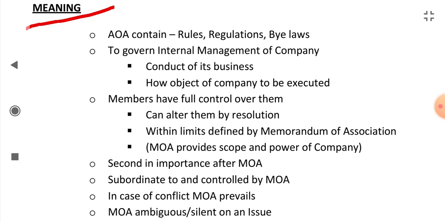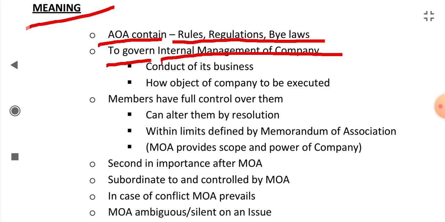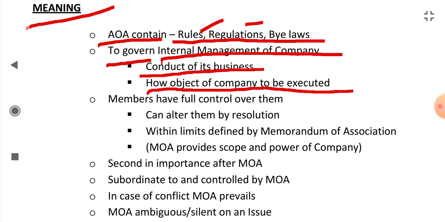Articles of Association, or AOA, contains rules, regulations, and bylaws to govern the internal management of the company and the conduct of its business, and how the objects of the company are to be executed. So the articles contain rules, regulations, and bylaws through which the internal management of the company is to be governed, and how the company should conduct its business and how its objects are to be executed.